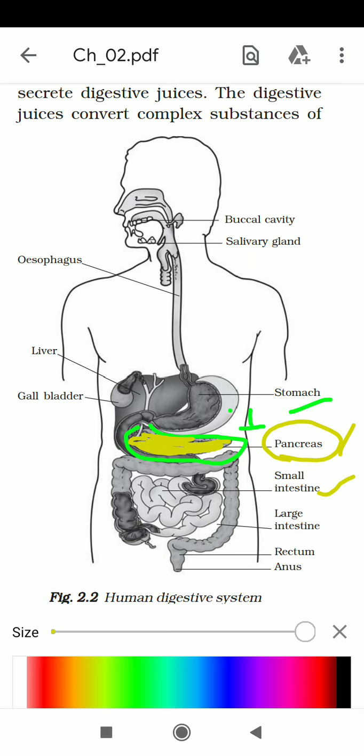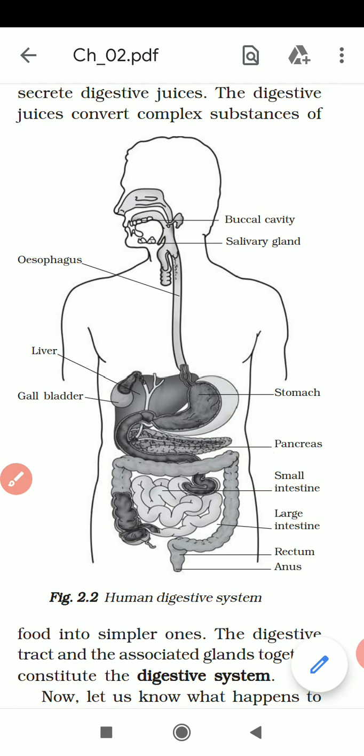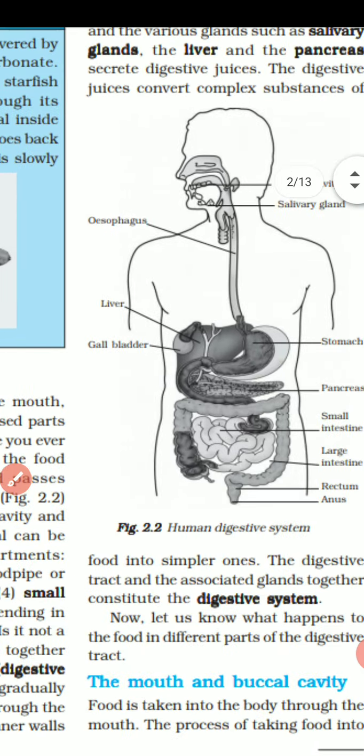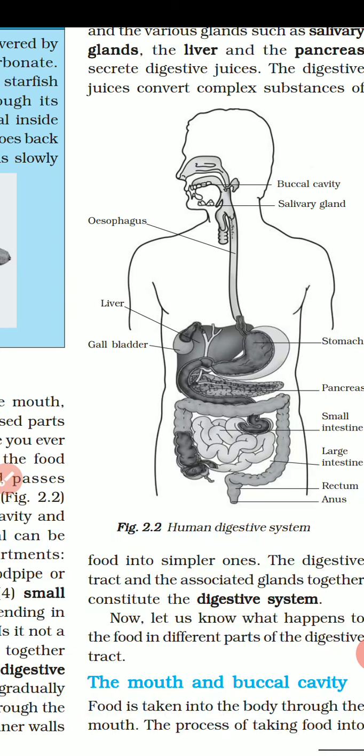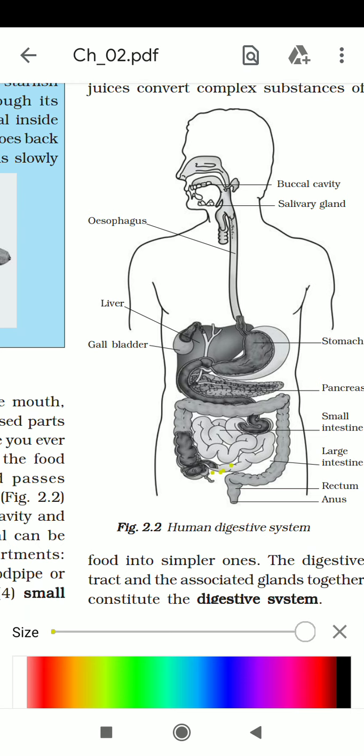Then this digested food in the small intestine reaches the end part of the small intestine. Here, look at this yellow color. This is the end part of the small intestine. How am I understanding this is the end part? Because the large intestine starts from here, the blue color. So this is the large intestine, and this yellow portion is the end part of the small intestine.